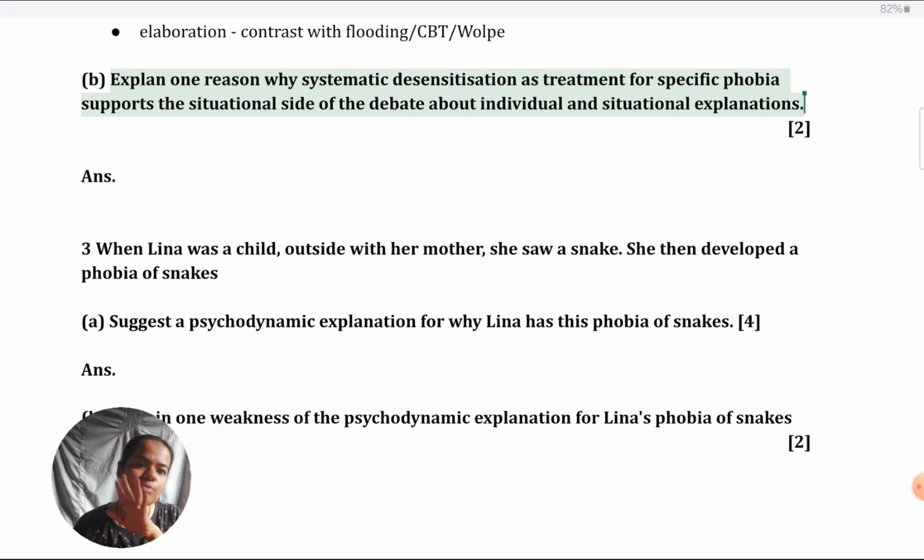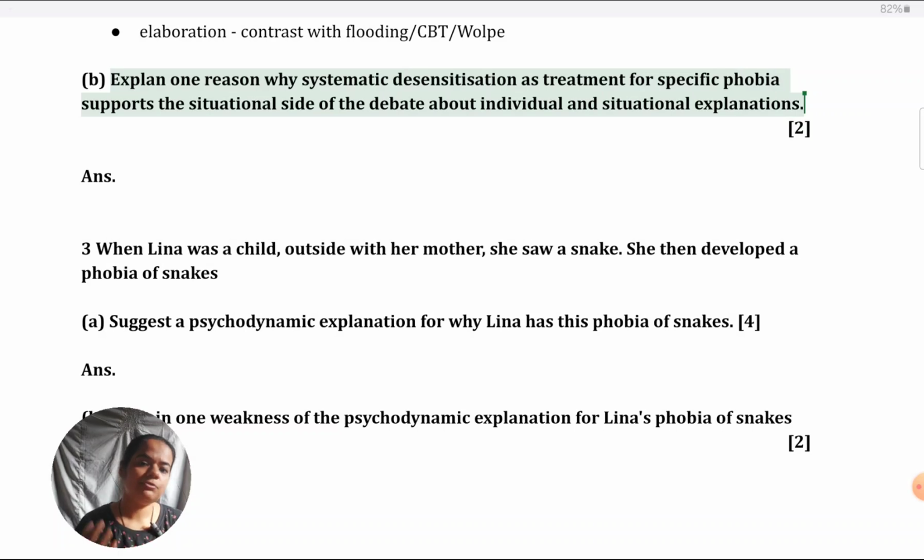Because here you can see, do you have an option to leave this question? No, you have to only answer it. So then if you don't have any idea about situational side, when it comes to systematic desensitization, you're losing your 2 marks. Alternatively, you can learn your issues and debates so well that on the spot you're able to apply them to any topic, you're able to reason. But I've seen students are not very good in that. That's why I'm saying that if you're not able to on the spot evaluate a study in terms of some debate, make sure that you keep your points prepared.